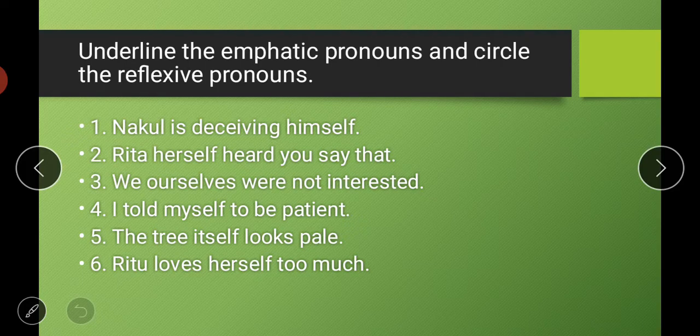First is, Nakul is deceiving himself. Deceiving means protecting himself. So Nakul is deceiving himself. Underline emphatic pronouns or circle reflexive pronouns. Here it is used as a reflexive pronoun. There is nothing like emphasis. So like this we will circle this one.